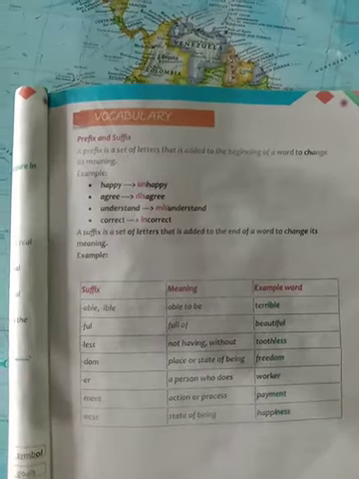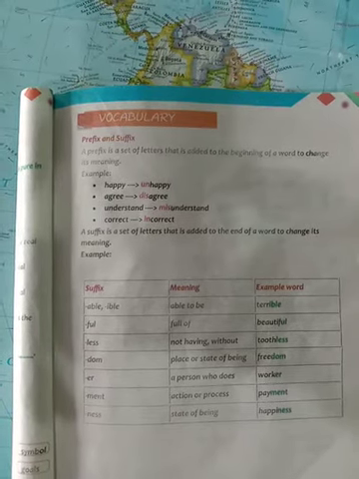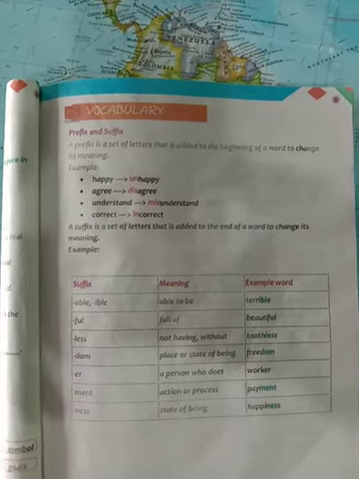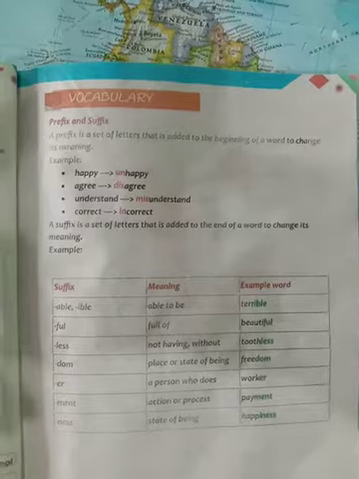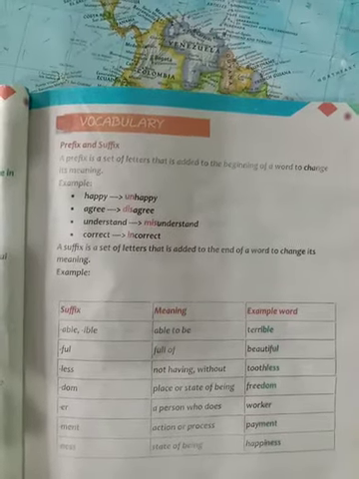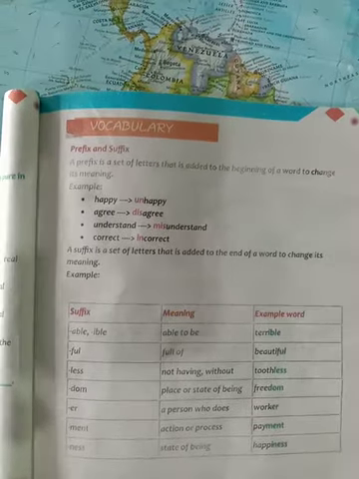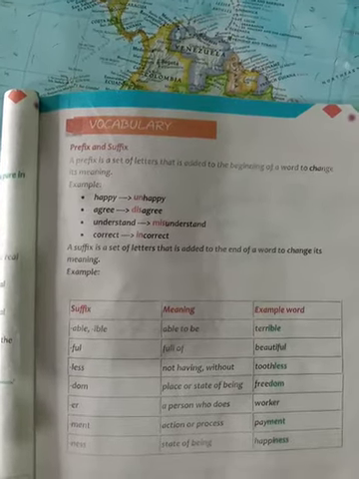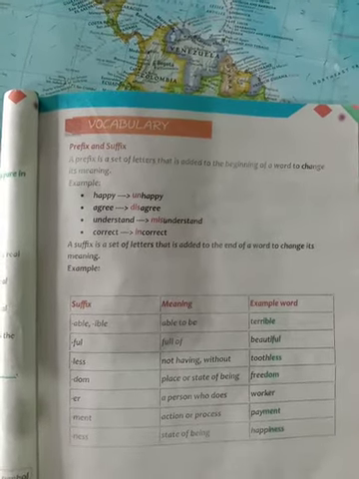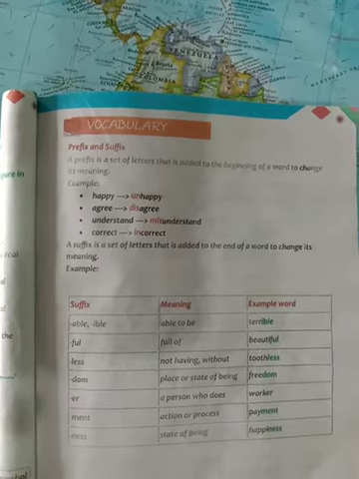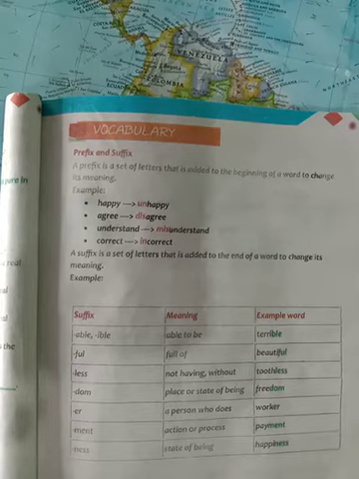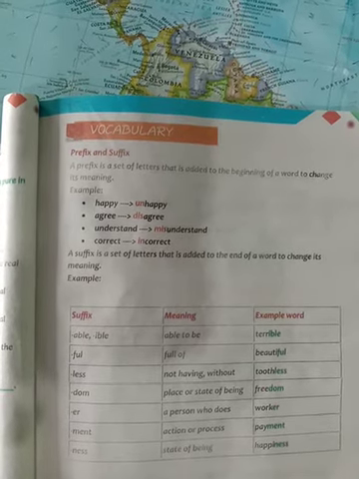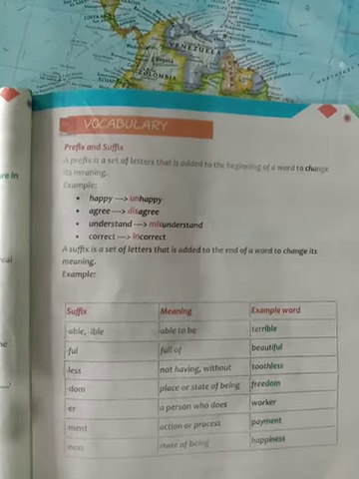Today we are going to cover the topic of prefix and suffix, and I want you to open your books at page number 18. Now, just have a look at the first topic that we have at the beginning of the page, that is prefix and suffix. Look at the definition of prefix, what prefix is. Prefix is a set of letters that is added to the beginning of a word to change its meaning.